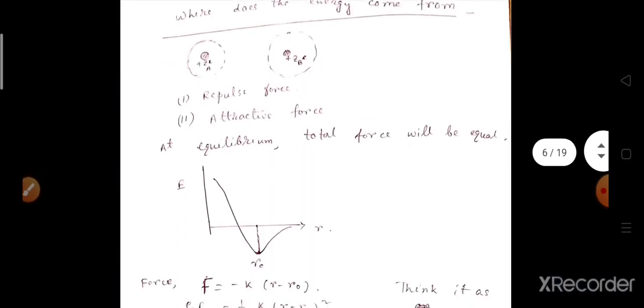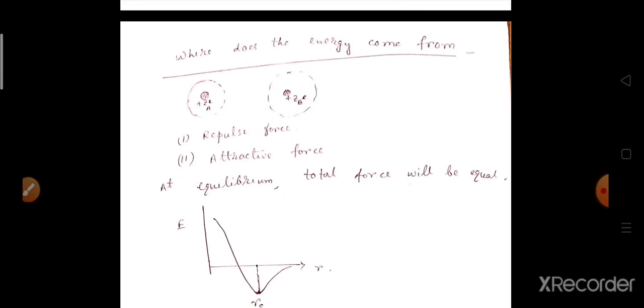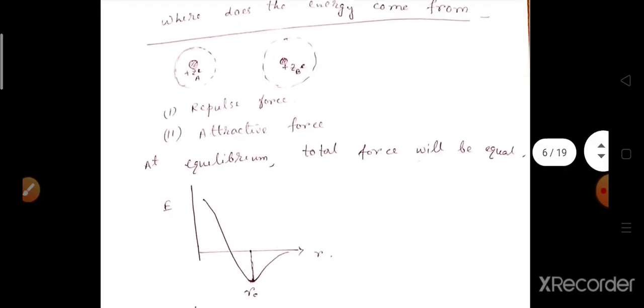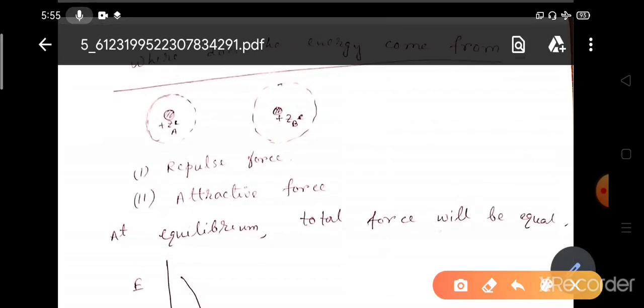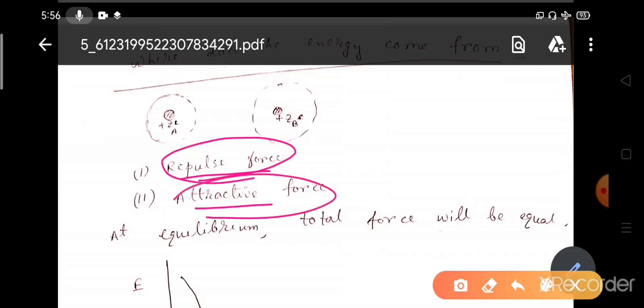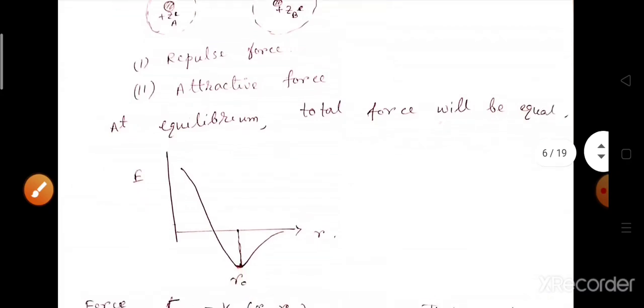Okay. Now we'll learn about the vibrational energy of the molecule. First we have to understand where these energies come from. We are taking the diatomic molecule for the simplest case. When two atoms are forming a molecule, two forces come in. One is the repulsive force and another is the attractive force. The repulsive force is between similar charges, Coulombic repulsion, and the attractive force is between opposite charges, that is Coulombic attraction. Now at equilibrium, the total force will be equal.